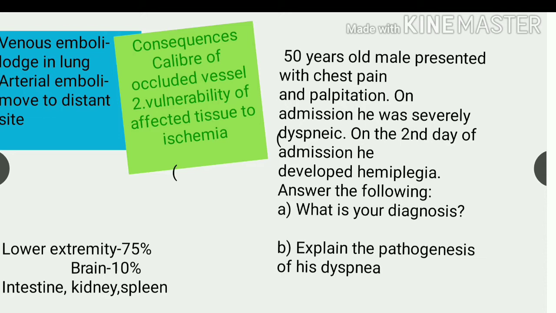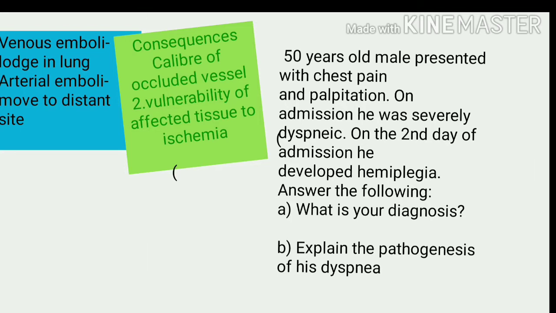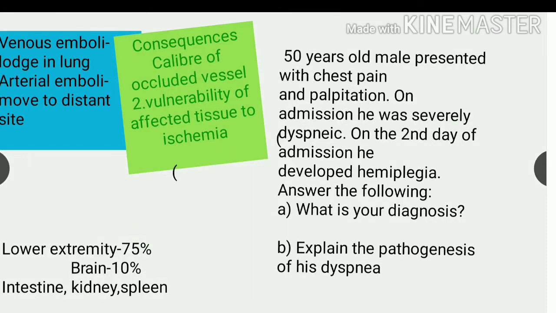Now let's see the consequences of systemic embolism. It mostly depends on the vulnerability of the affected tissue to ischemia, that is, those tissues in which the blood supply is very low, and also depends on the caliber of the occluded vessel. Occluded vessel means the vessel which has been blocked by the emboli. Now let's go to the clinical question.